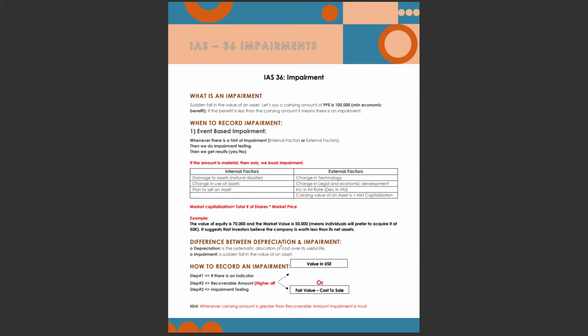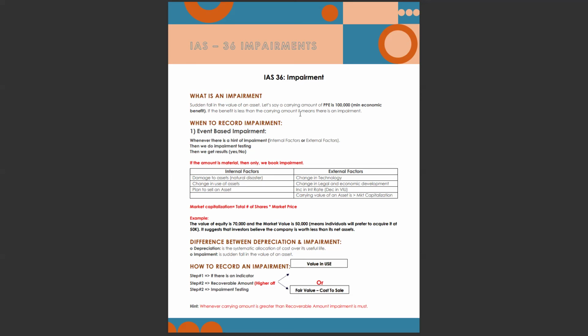Now, there is a difference between depreciation and impairment. Depreciation is the systematic allocation of cost over its useful life, meaning cost divided by useful life is the depreciation. Whereas impairment is a sudden fall in the value of an asset, and this value falls due to these indicators. Now let's move to how to record an impairment.